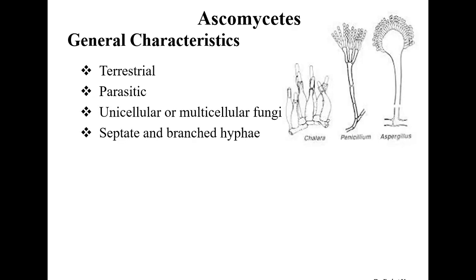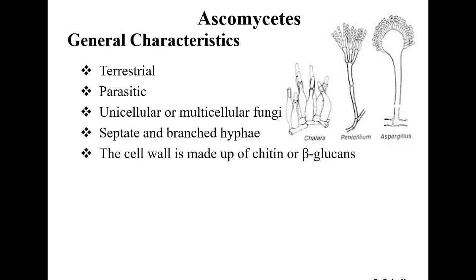As I have discussed earlier, the Ascomycetes are basically classified on the basis of mycelium, which is septate, and they also have branched hyphae. Another important characteristic of fungi is the cell wall, which is made up of chitin. So in Ascomycetes, the cell wall is also made up of chitin.